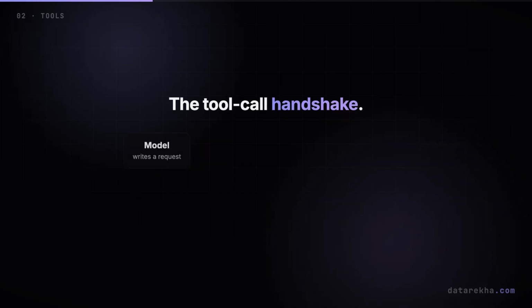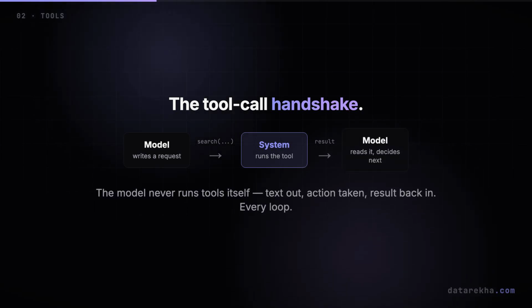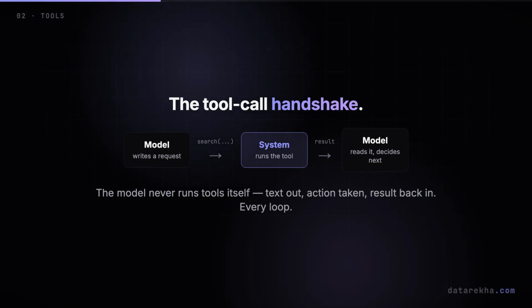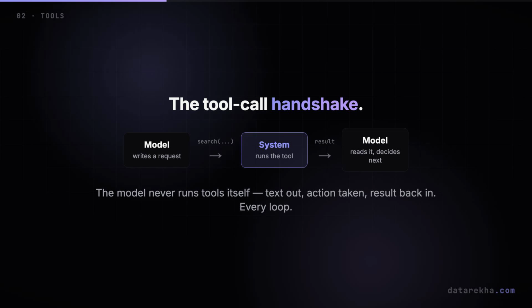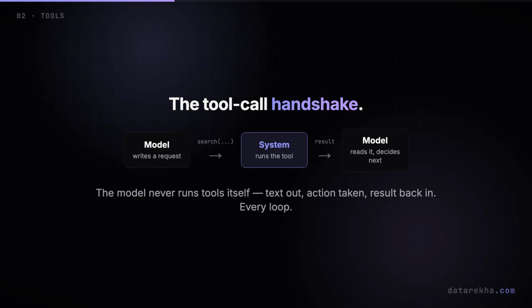And the mechanic is clever. The model doesn't run the tool itself. It writes a structured request, like search flights, Tokyo, Friday. The system runs that and hands the result back into the model's context. The model reads it and decides the next move. Text out, action taken, result back in. That's the entire handshake, repeated every loop.